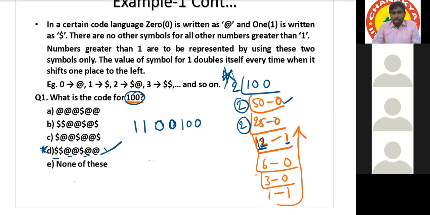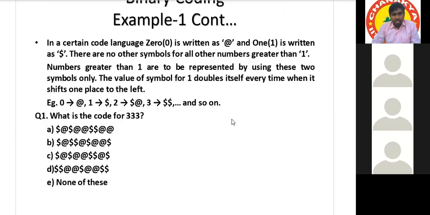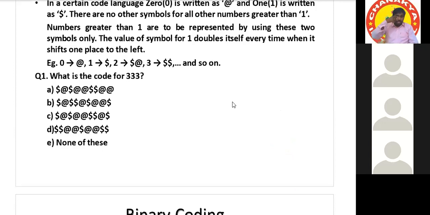Next, I think we can see the next reverse question. No, this is also not a reverse question. This is also a direct question. 333, the number is given. Find out the answer. Do it and tell me the final answer.